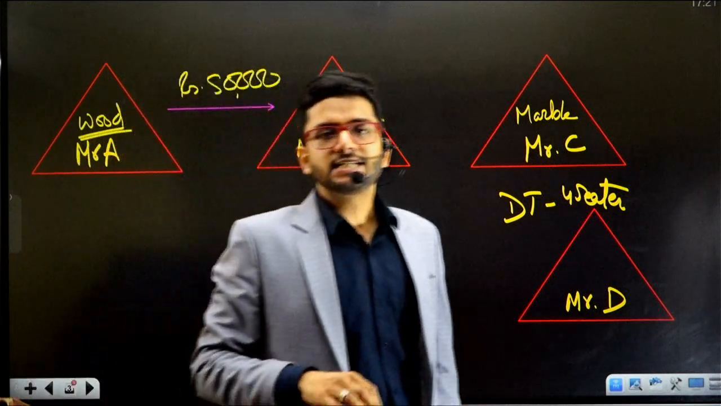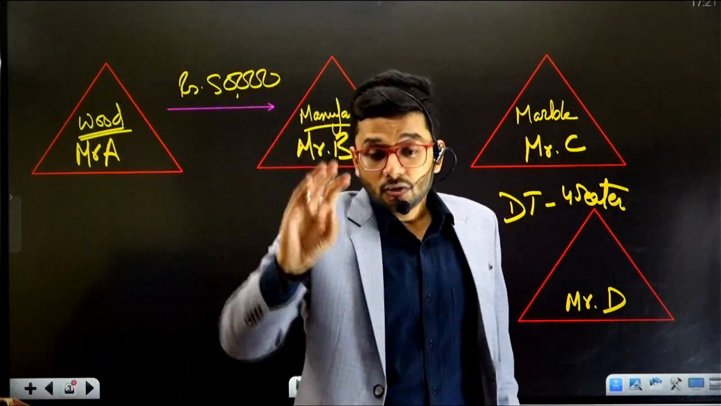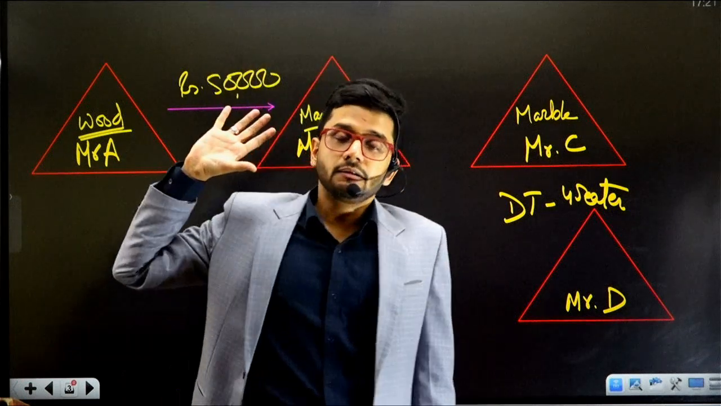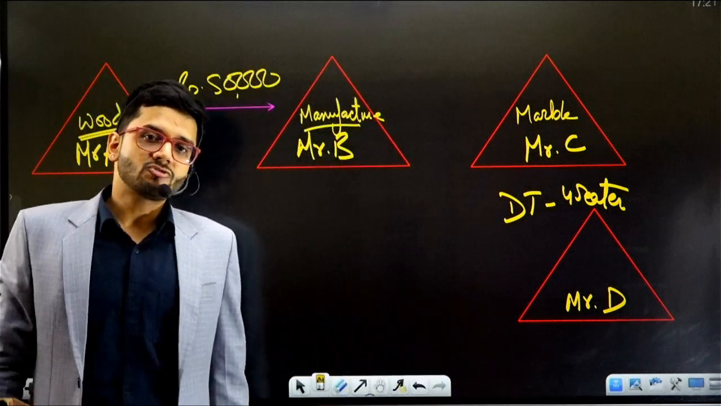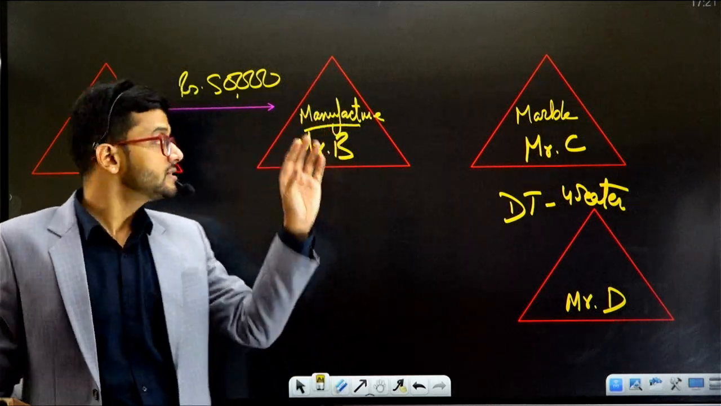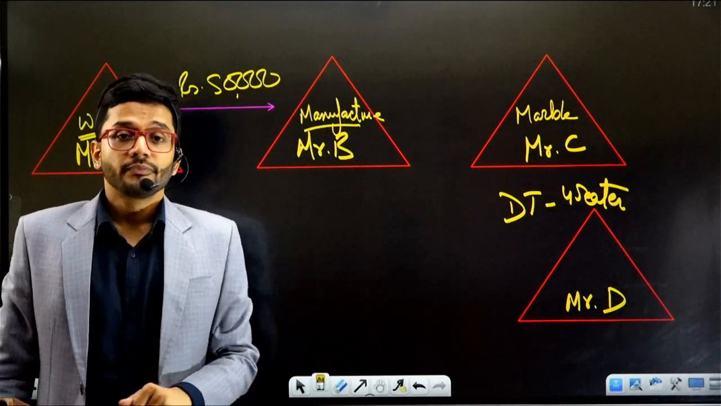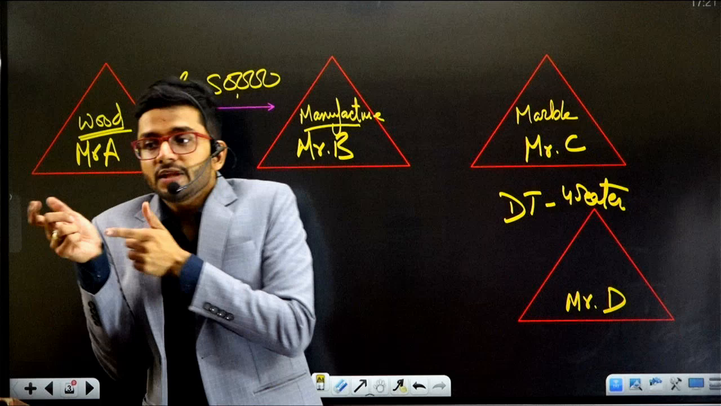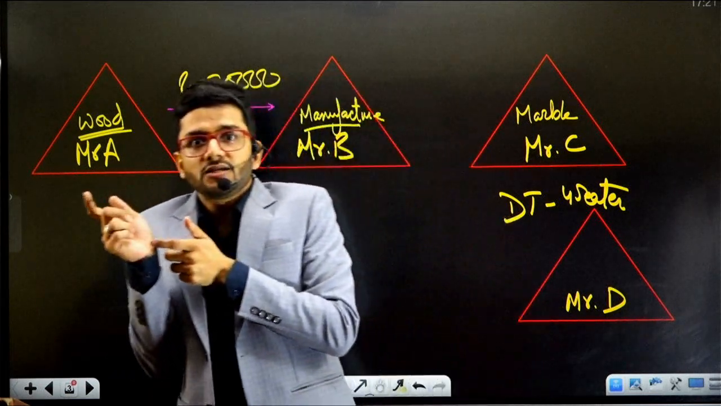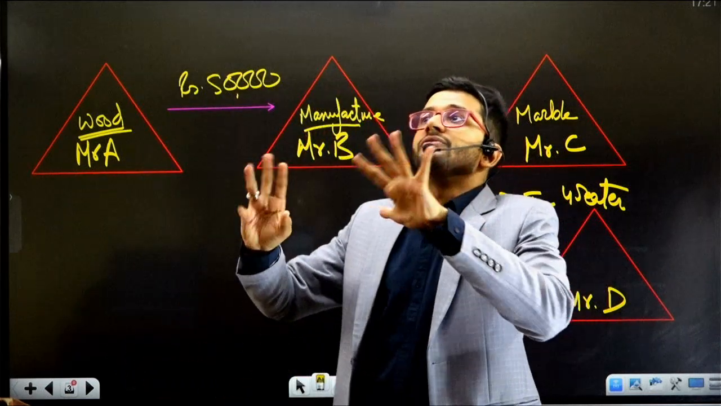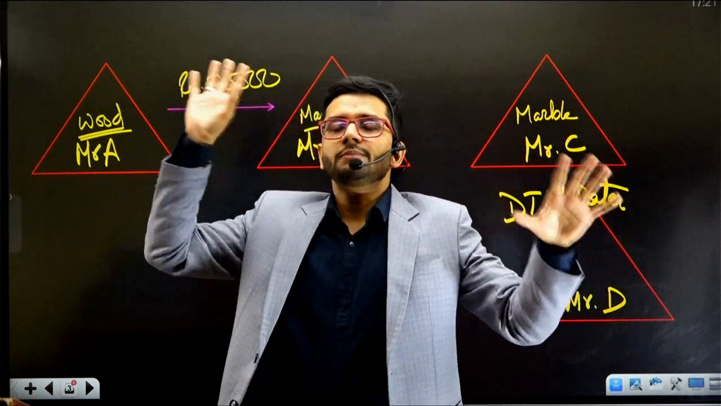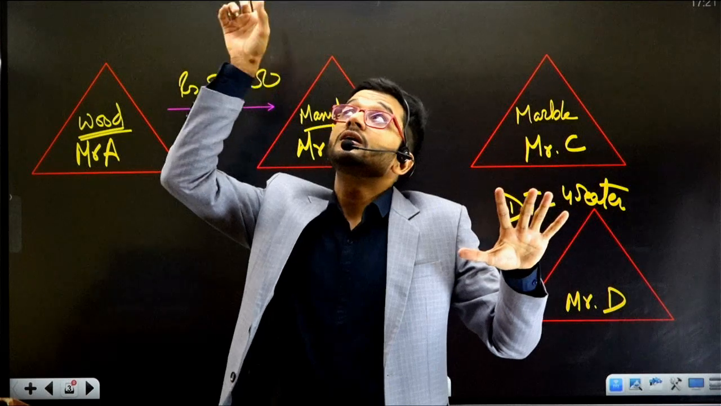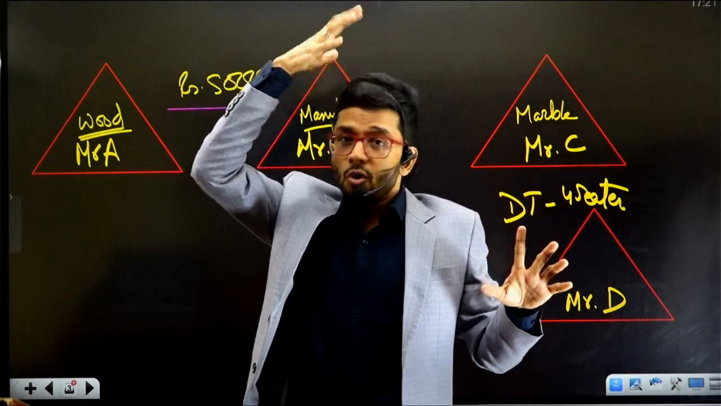So Mr. A supplies raw wood to Mr. B for making this dining table. What is the price that Mr. A charges? Mr. A charges 50,000 rupees from Mr. B. Now, Mr. B is about to pay 50,000 rupees to Mr. A. Suddenly, there is a voice which can be heard from the sky.